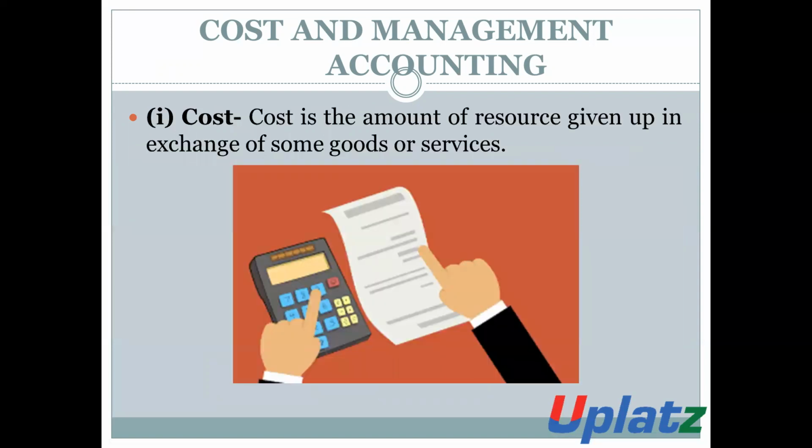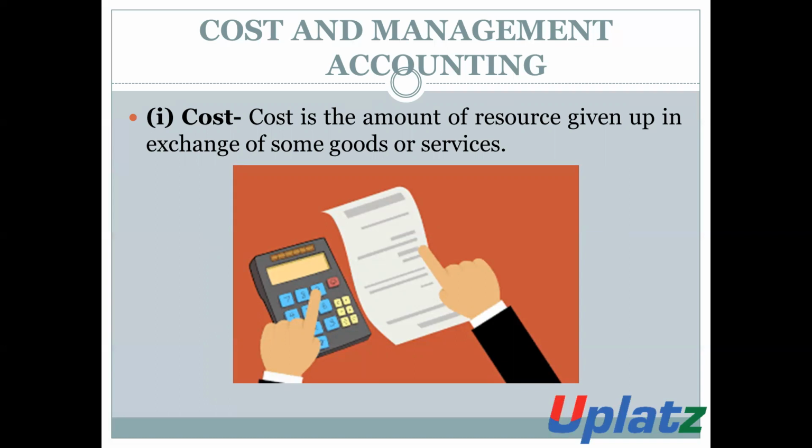Cost. What is the meaning of cost? Cost is the amount of resources given up in the exchange of some goods and services. When we provide some amount in consideration of certain goods or services, then it will be considered as cost.